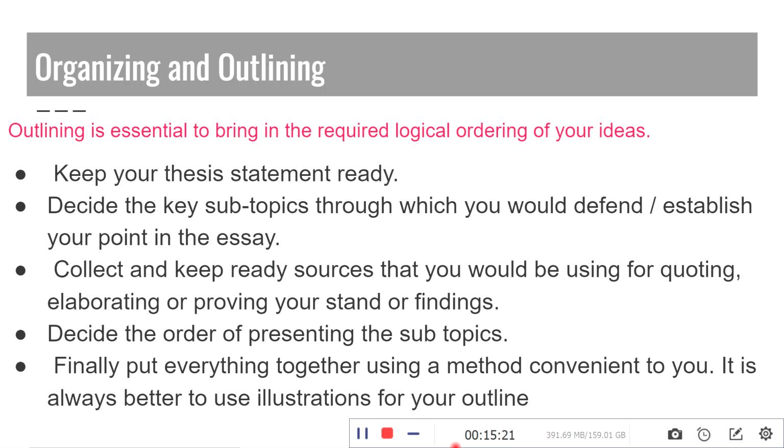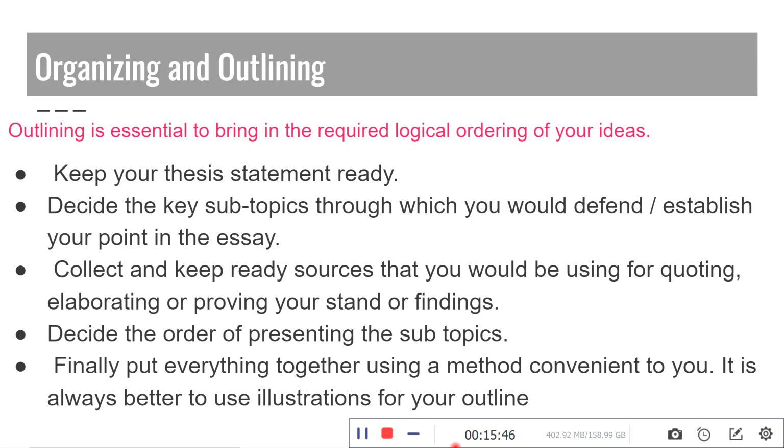So we have already found out the subtopics. We need to know which paragraph comes first, which is the idea that you are going to present first, then which follows, etc. So that will, in a way, give a sequential order to the essay that will organize the whole idea into a logical sequence leading to the conclusion.